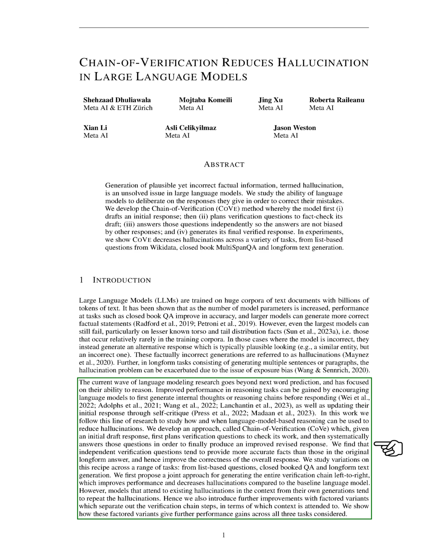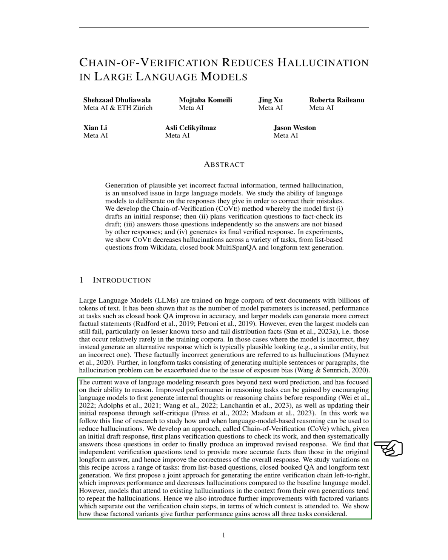We've developed an approach called chain of verification, CoVe, which starts with an initial draft response, plans verification questions to check its work, and then systematically answers those questions to produce an improved, revised response. We've found that independent verification questions often provide more accurate facts than those in the original long answer, improving the overall response's correctness.